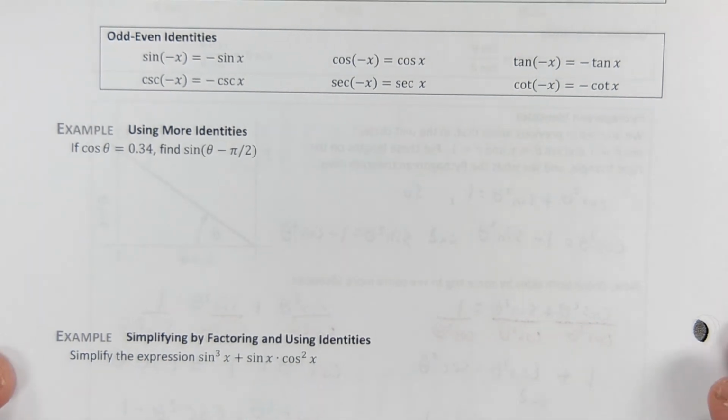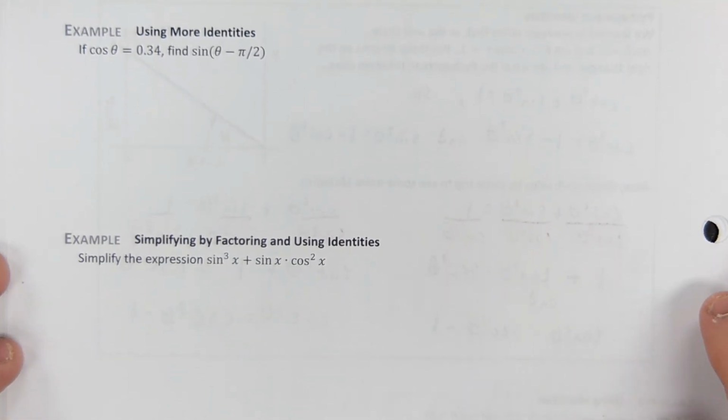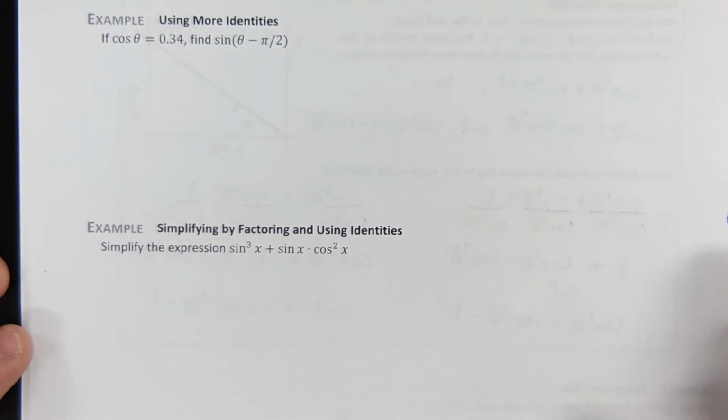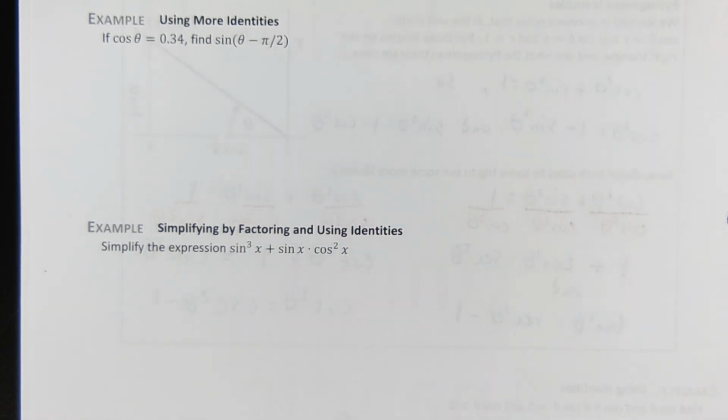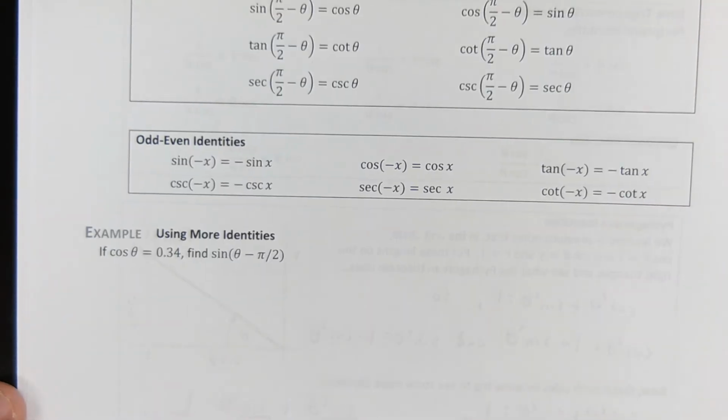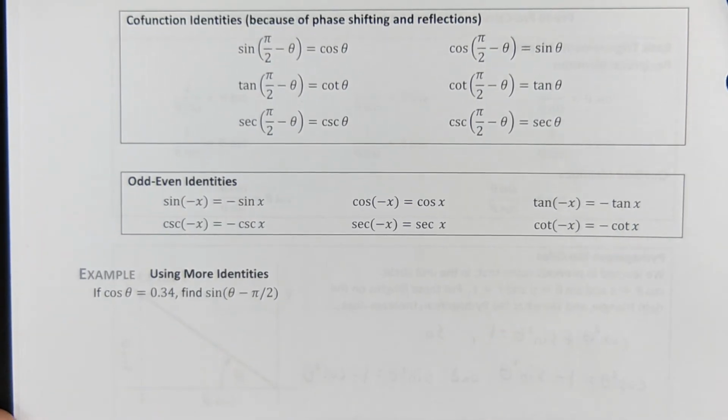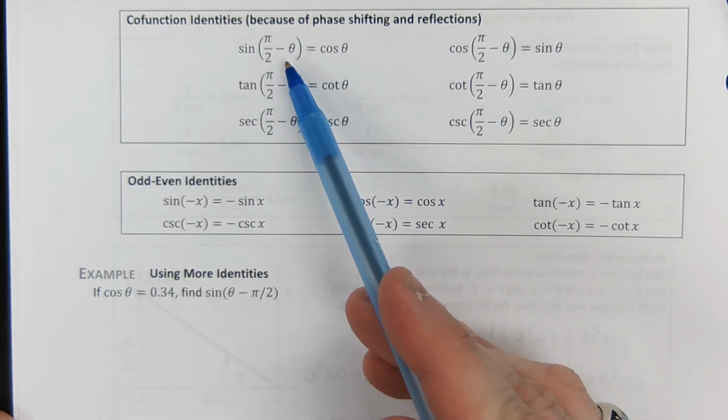So let's go ahead and use some identities. I'm telling you that cosine theta is equal to 0.34, and I'm asking you to find sine of theta minus pi over 2. Okay, wait a second. Sine of theta minus pi over 2. That is dangerously similar to one of the identities that is up here. It's dangerously similar to this one, isn't it?